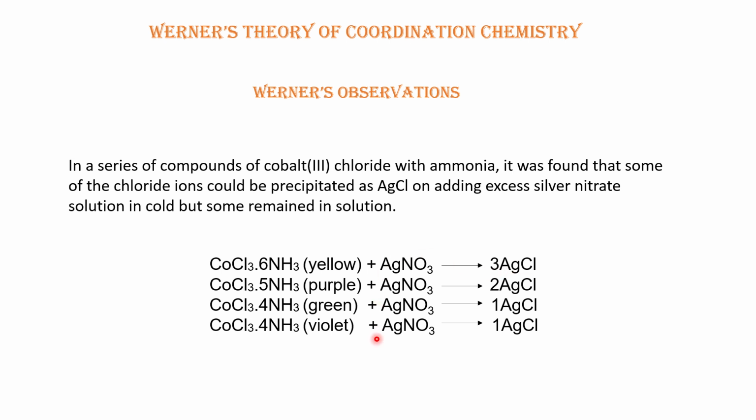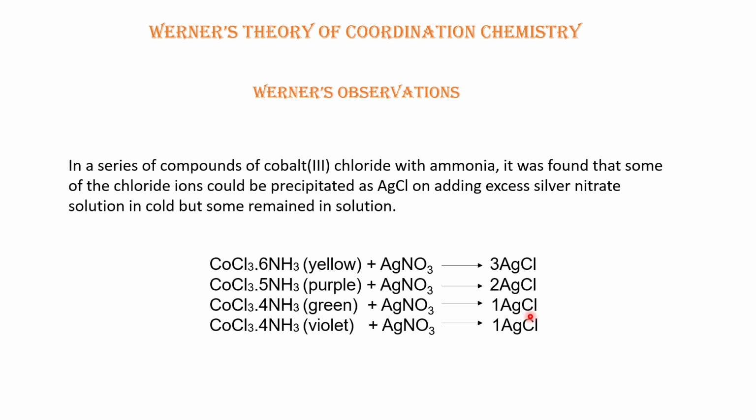But when he measured the amount of silver chloride and calculated the moles, he observed that with 6 moles of ammonia and 1 mole of cobalt chloride, he got 3 moles of silver chloride precipitate. With 5 moles of ammonia, he observed 2 moles of silver chloride, and with 4 moles of ammonia, 1 mole of silver chloride was precipitated.